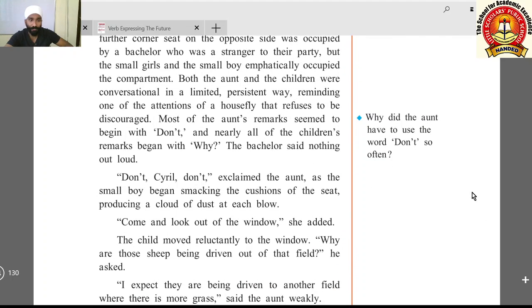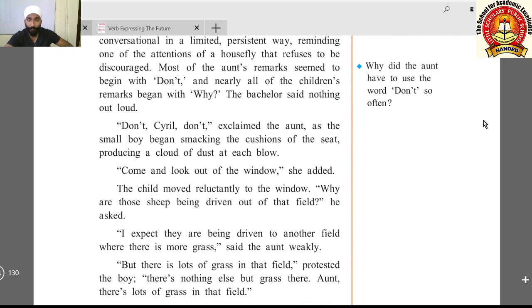The bachelor was sitting silently in their compartment. Means that boy, that person, "Don't, Cyril, don't," exclaimed the aunt as the small boy began smacking the cushions of the seat.